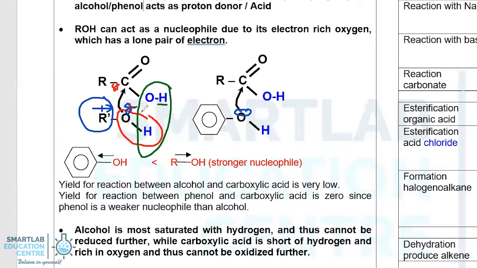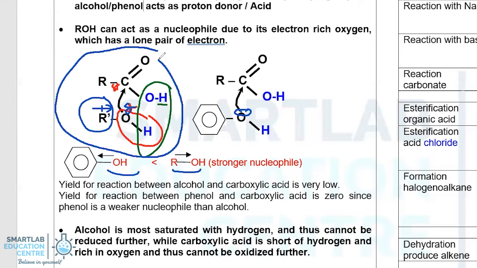for nucleophilic substitution. So in conclusion, we can say that alcohol is a stronger nucleophile than phenol. And even with alcohol as a stronger nucleophile, the percentage yield of the ester that's produced in this reaction is merely 4 to 5%. Therefore, when phenol reacts with carboxylic acid, being a poorer nucleophile, no ester will be produced.